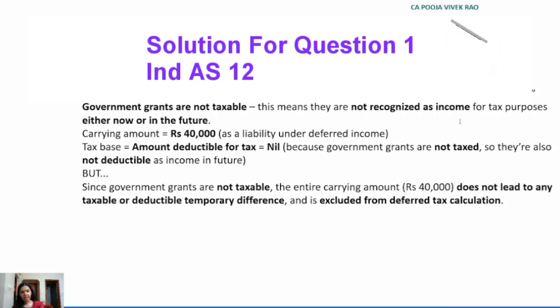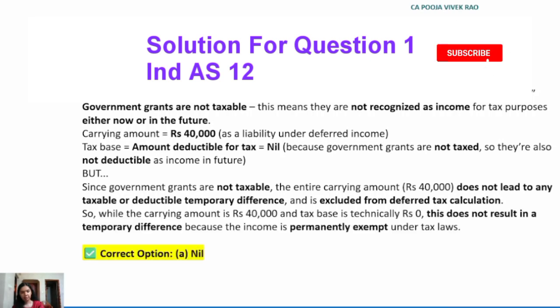So, because the carrying amount is rupees 40,000 and the tax base is technically zero, as this does not result in temporary difference, because the income is permanently exempted under the tax law. Hence, in this case, the correct option is option A, nil.